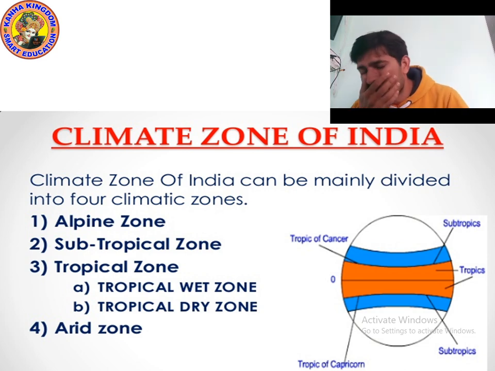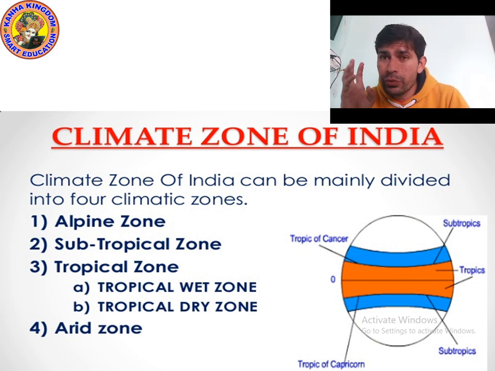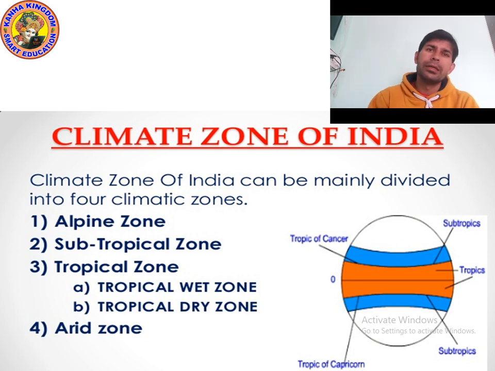Before we study them, let me give you brief information about all these zones. The alpine zone is at a high altitude, like in Sikkim and Arunachal Pradesh.